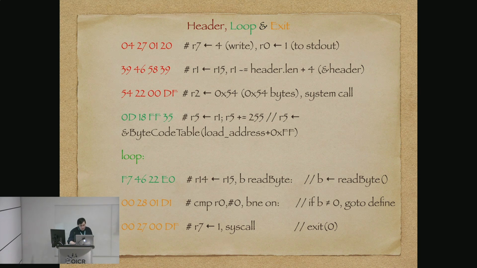So from there on, we have our loop, which really is just a destination to branch to. So here I'm setting up a convention on ARM: R14 is where you are going to return to, and R15 is where you're actually going.